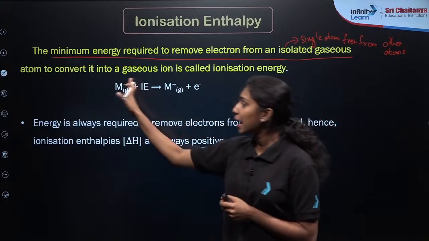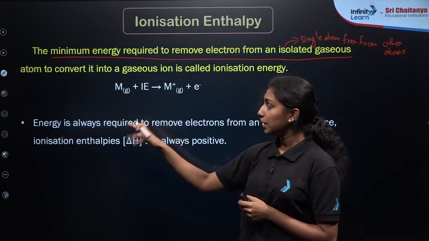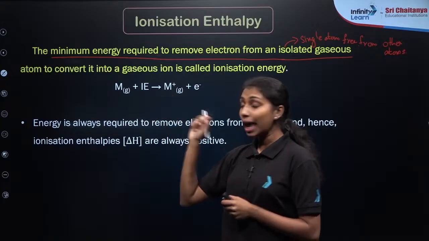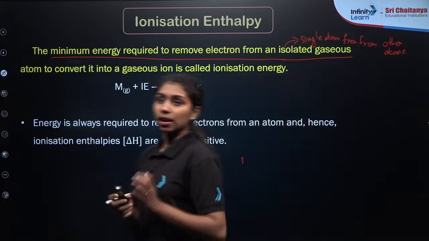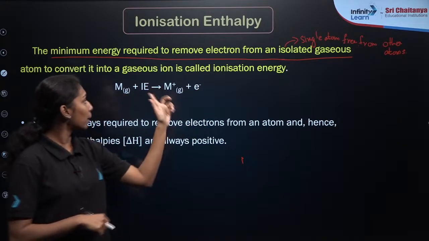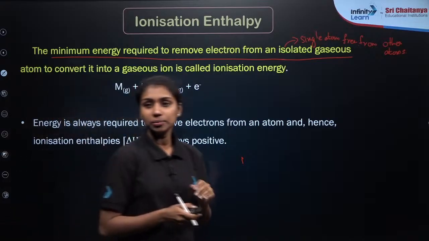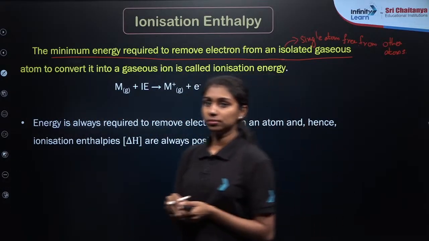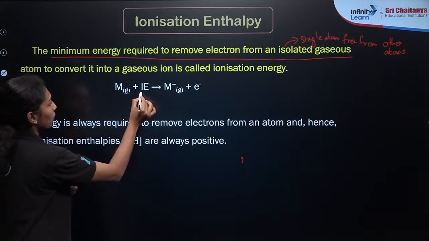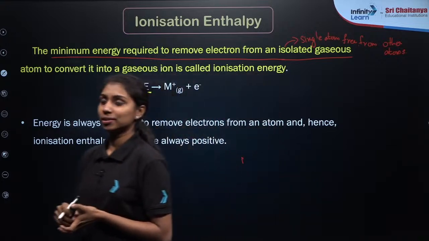So if you represent a metal, or the element, by M in gas, it will be a gaseous isolated atom, right? So if you add the ionization energy or ionization enthalpy, it will form M plus ion plus an electron, because it is losing the electron, right? It is the removal of an electron. So the electron is removed from here, forming the M plus ion. So this is the representation of ionization energy. Clear? Yes, IE stands for ionization energy or ionization enthalpy. Hi Durgeshwar, good evening.